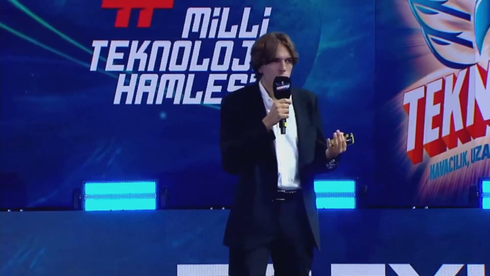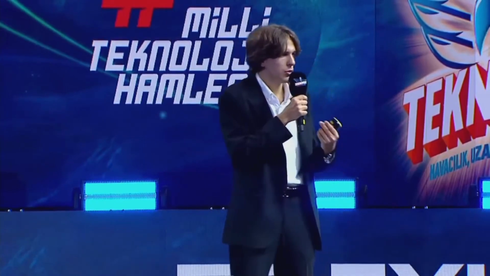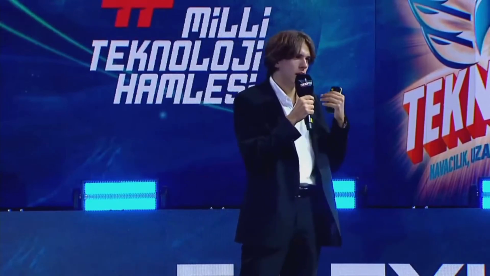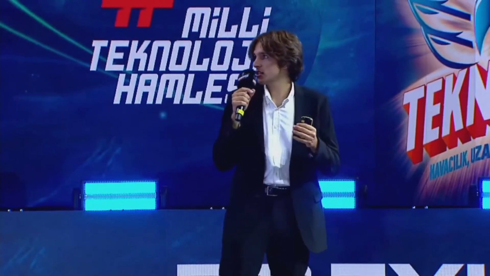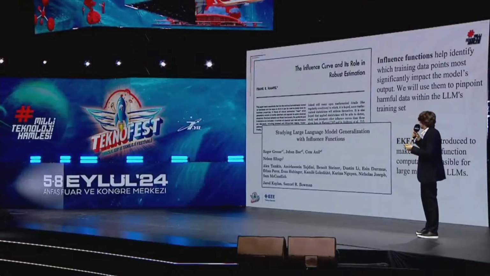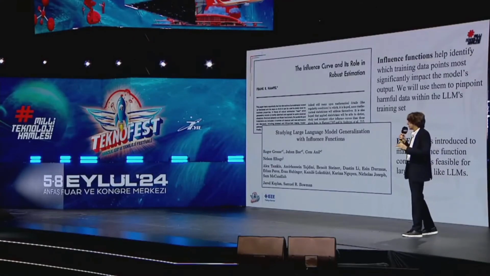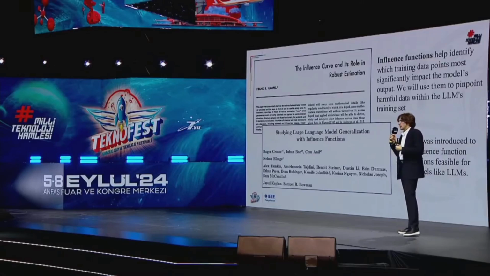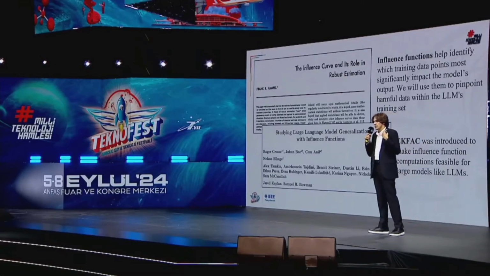But how can we understand which data point we should remove? We can use influence functions. An influence function is a concept from robust statistics. It was presented in 1975, and then last year it was presented in the field of large language models.